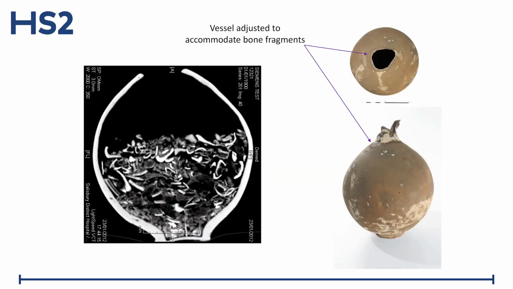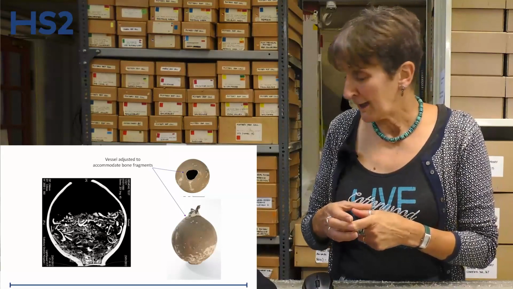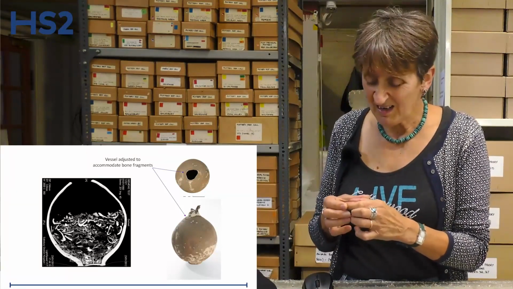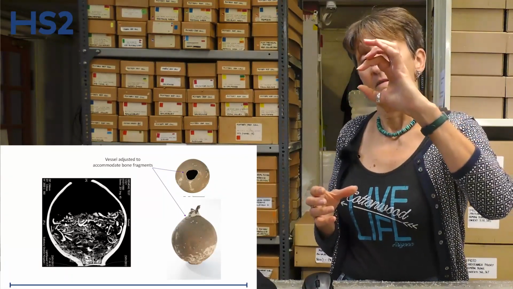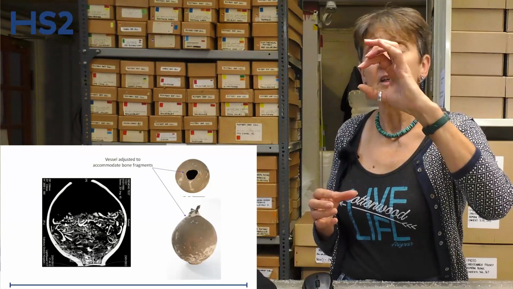Whilst this one dismisses the common myth that bone was deliberately broken to fit into vessels for burial. That most certainly did not occur in this case. We are looking at a large Romano British vessel. This would have been an amphora of some sort. You've got quite a narrow opening at the top here. As you can see, the actual opening would only have been about that round, so they couldn't have got the bone through that.